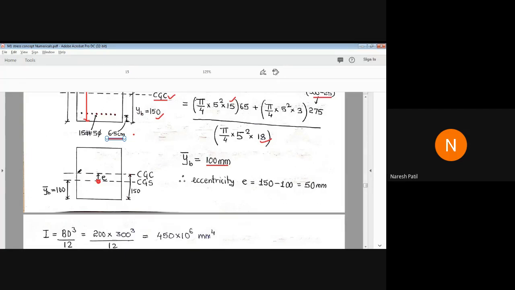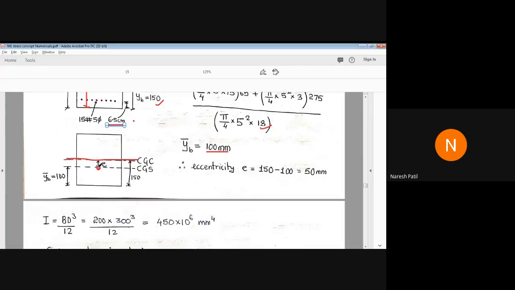From the center of the section to the center of steel, that is nothing but eccentricity e. So we got the eccentricity as 150 minus 100, total 50 mm.